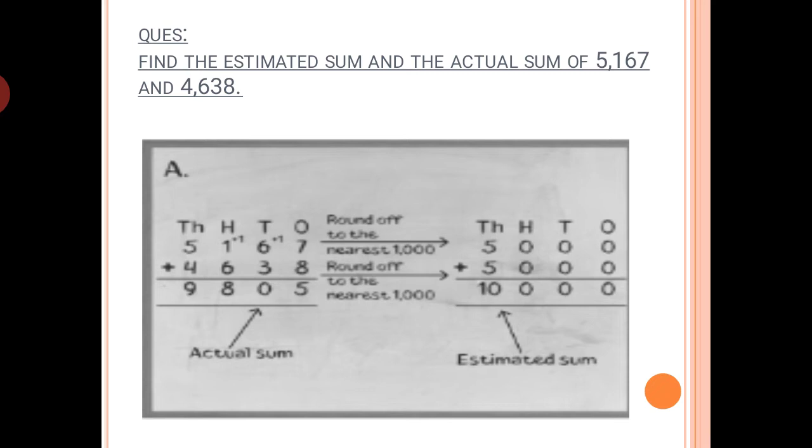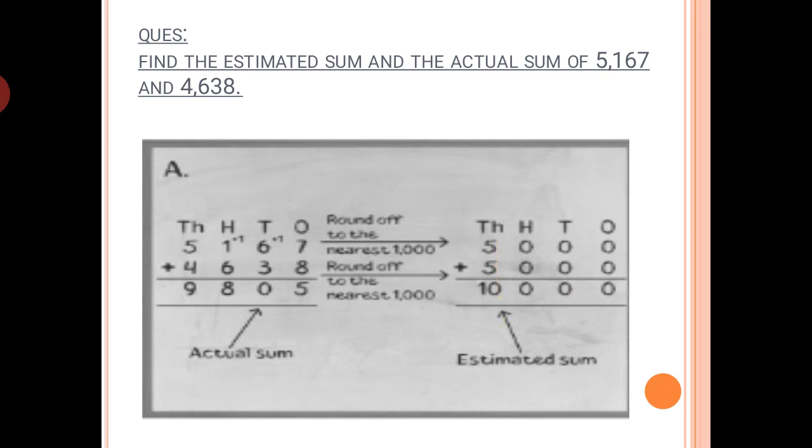The next one is 4638. Yes, so we will estimate this. Here also this is rounded off to 5000 because this one is closer to 5000. Now you can see we have rounded off both the numbers. So by adding them, we'll get the estimated sum. So 0 plus 0 is 0, then again 0, and 5 plus 5 is 10.